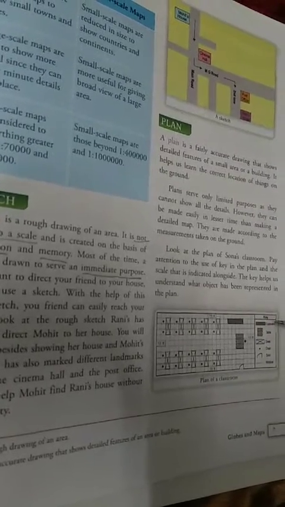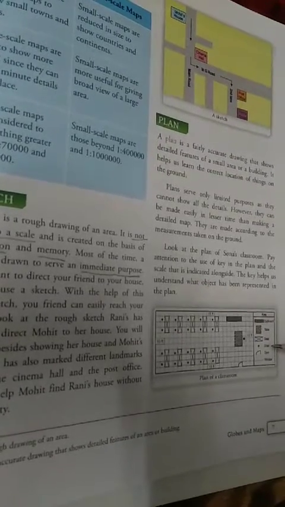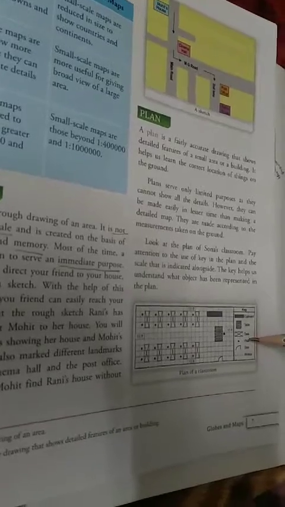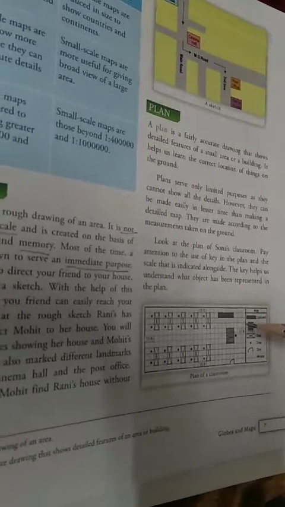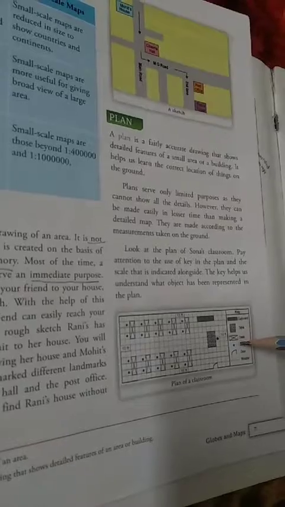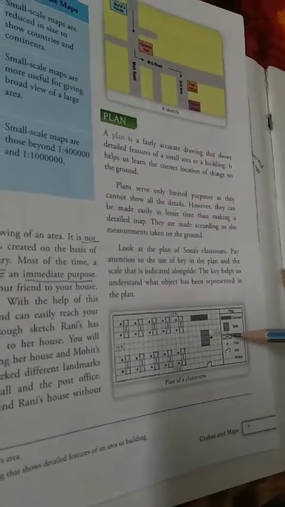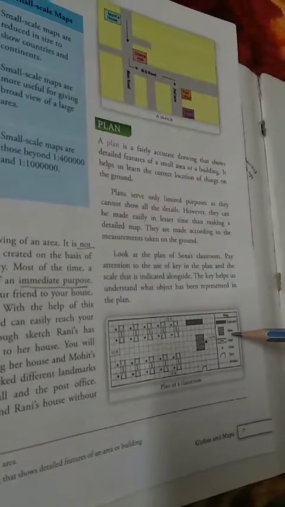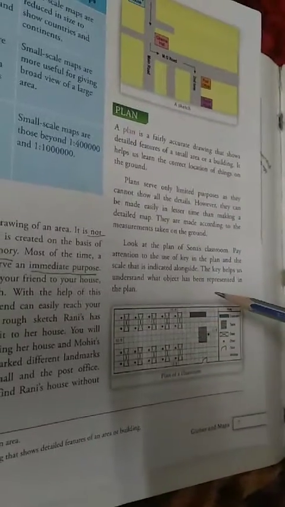So, for example, you can see a dot which indicates that wherever in a plan we have a dot, they are the chairs. In the same way, desks are also shown in a rectangular way with a cross in between. In the same way, dots represent the windows on both sides.